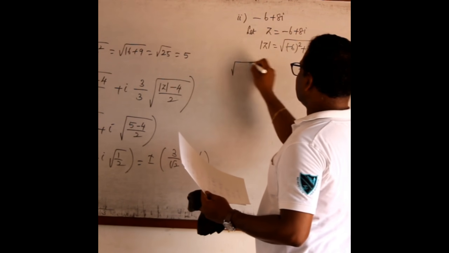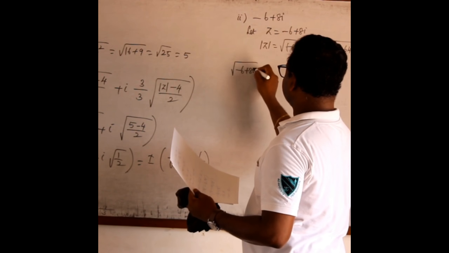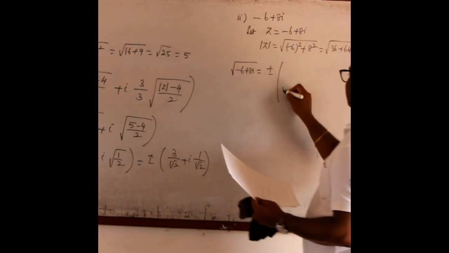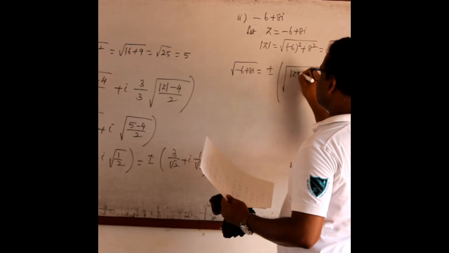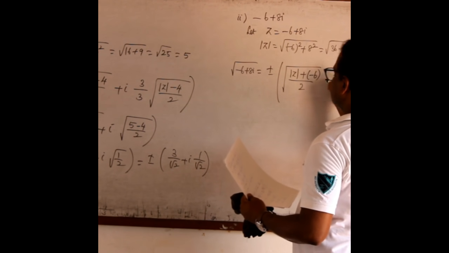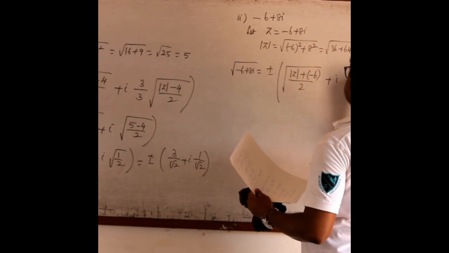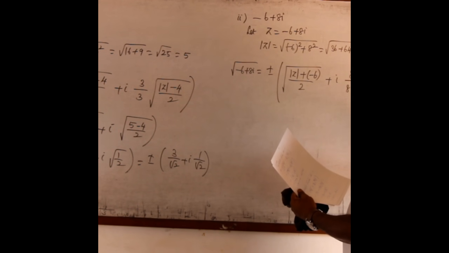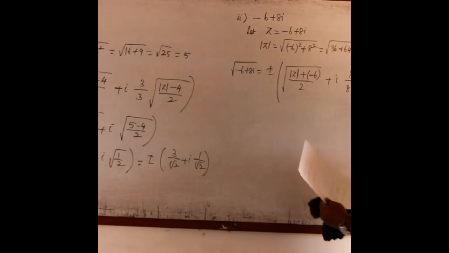Now square root of minus 6 plus 8i is plus or minus. Be careful writing: root of (modulus of z plus minus 6) by 2 plus i into, it is plus 8 only, so 8 by 8, root of (modulus of z minus minus 6) by 2.